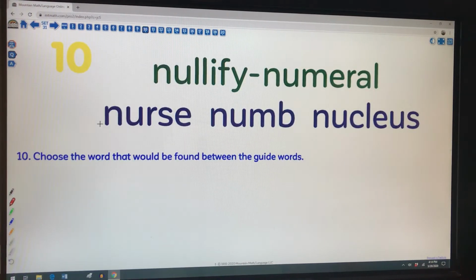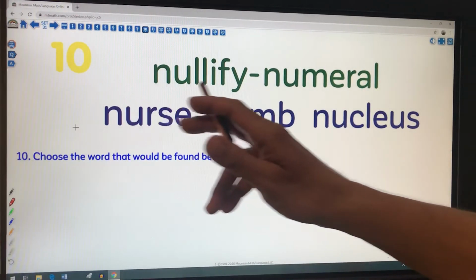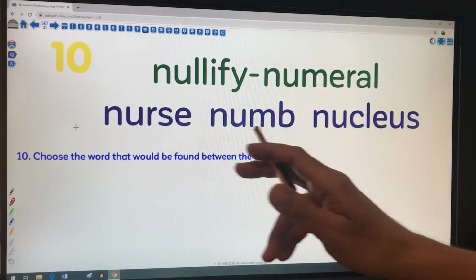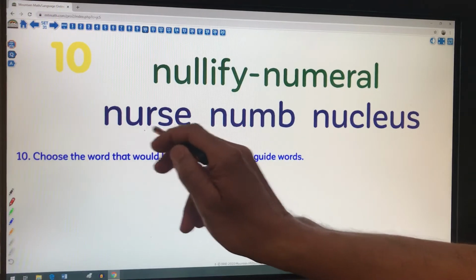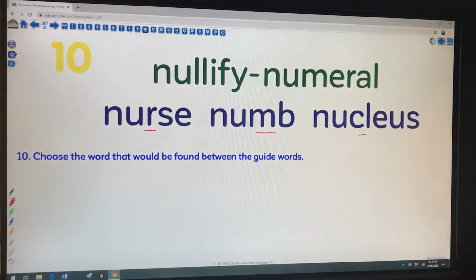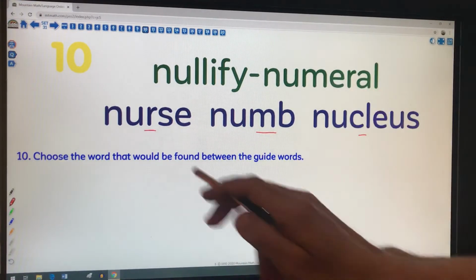All right, here comes our dictionary page. On a dictionary page, you are going to see these guide words at the top. Let's see which words are going to be found on that page. Club, nullify, numeral. Who is going to be allowed in? If I look at our words here, it looks like I'm looking at the third letter to tell me who is going to be on that page.